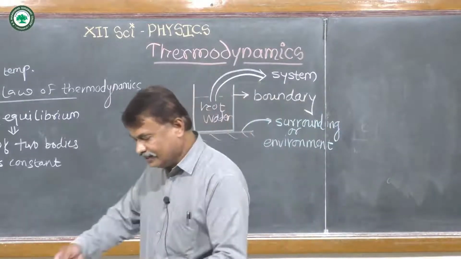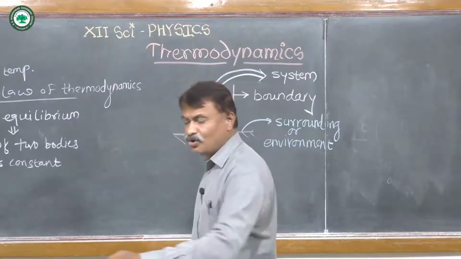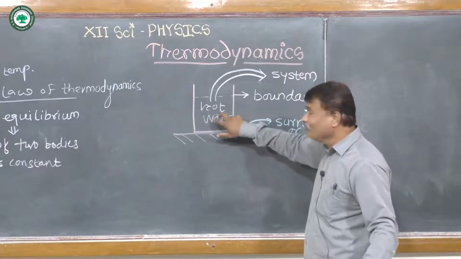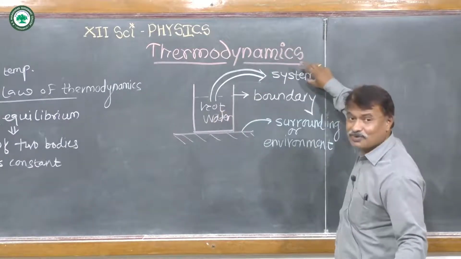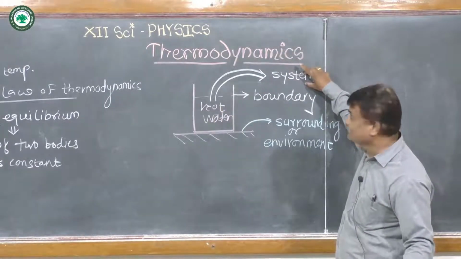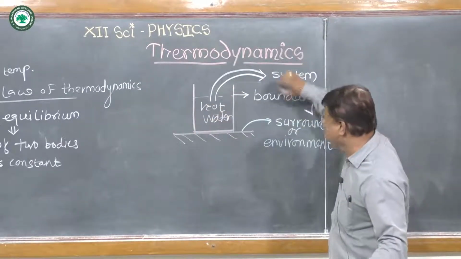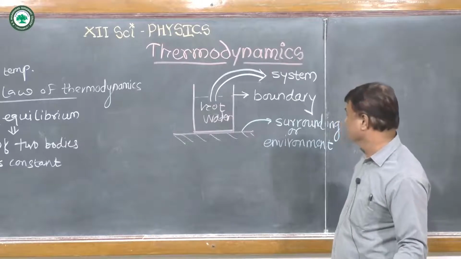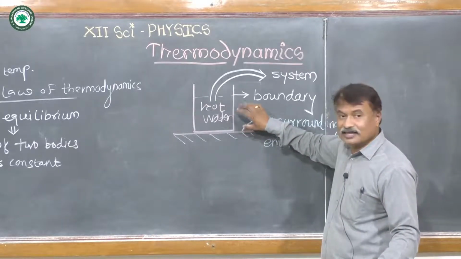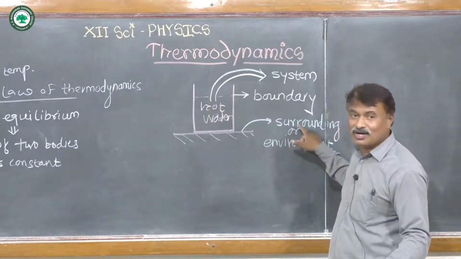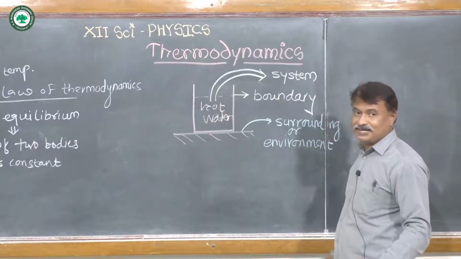So we can say that when hot water is poured inside the vessel, the hot water acts as the thermodynamic system, the vessel acts as a boundary between surrounding and system, and the remaining part other than the system is called the surrounding or environment.